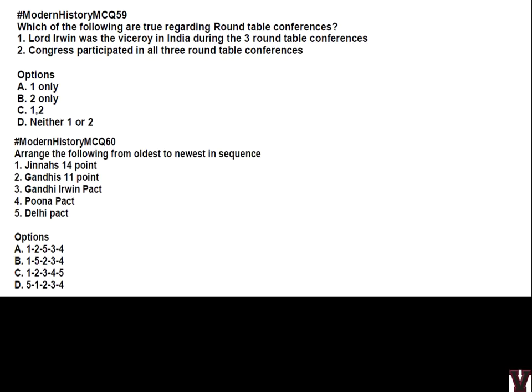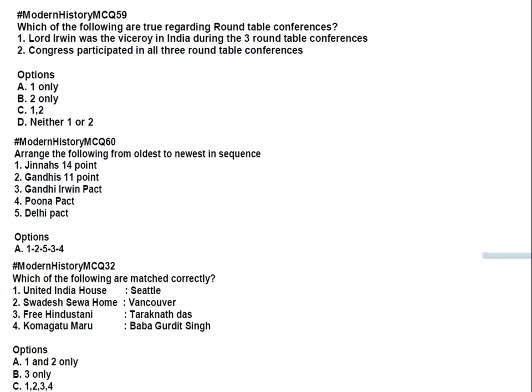Next question, the typical UPSC question. Arrange the following from oldest to newest in sequence: Gandhi's 14 points, Jinnah's 14 points, Gandhi's 11 points, Gandhi-Irwin Pact, Pune Pact, Delhi Pact. Okay, so here I think Gandhi-Irwin Pact and Delhi Pact is actually the same. Maybe a choice is wrong, but the other 4 you can arrange. We have covered everything in the last 2 videos, so please arrange it.